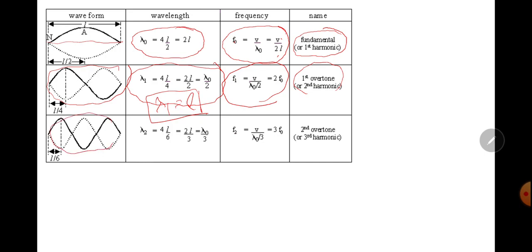Here three loops are produced. So the final relation for wavelength is lambda 2 equal to 2L divided by 3, so L is equal to 3 lambda 2 divided by 2. This is called the third harmonic, second overtone.